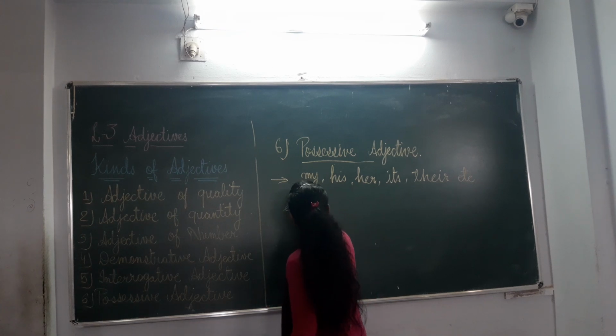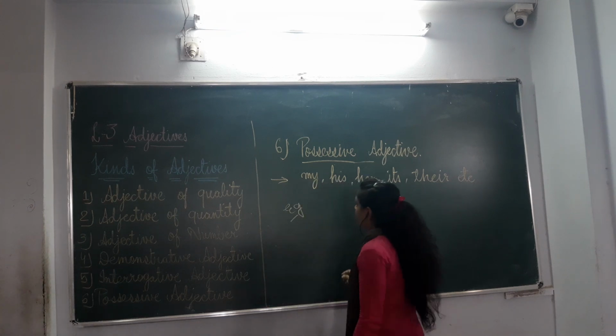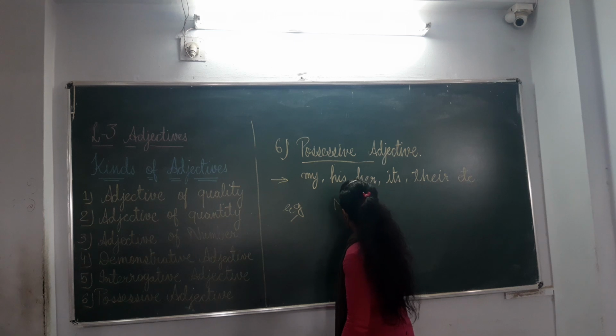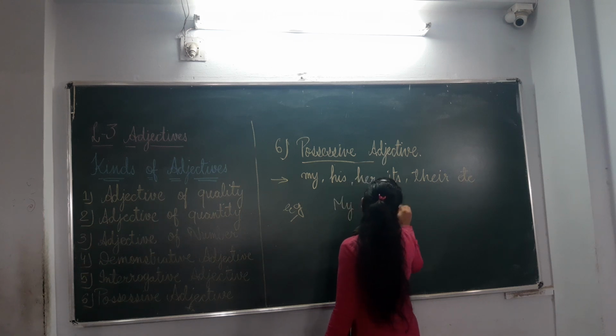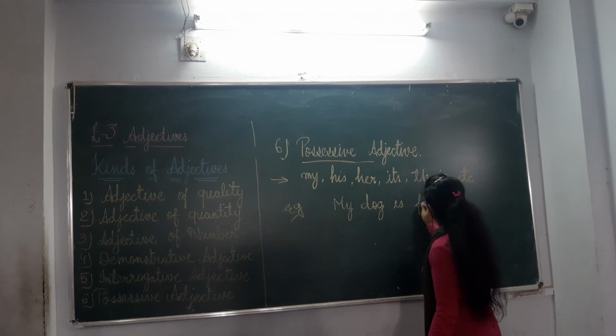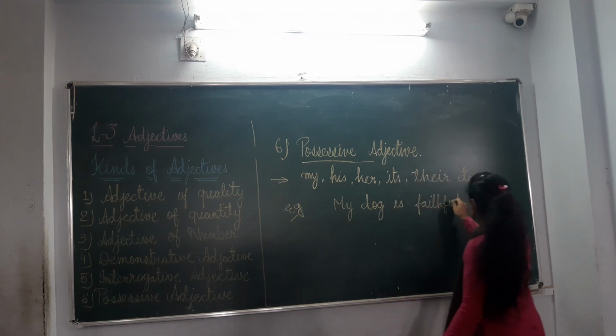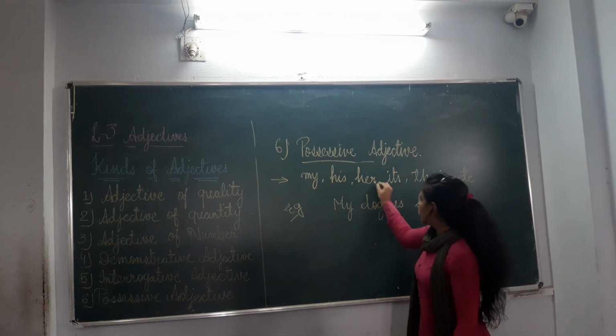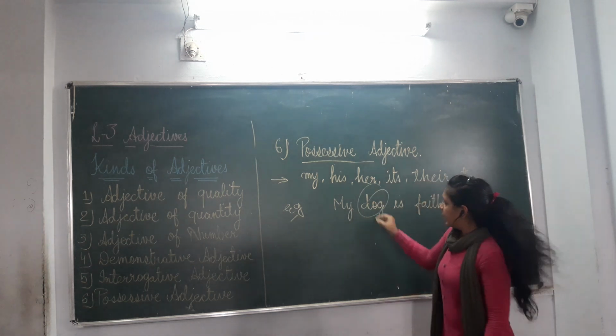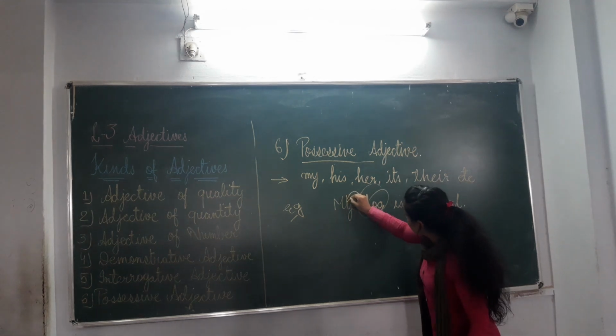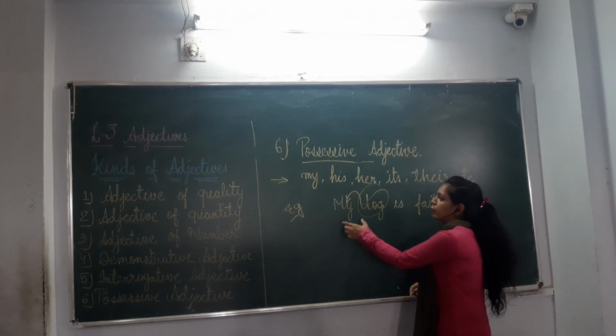Now let us see some examples of it. Now, my dog is faithful.